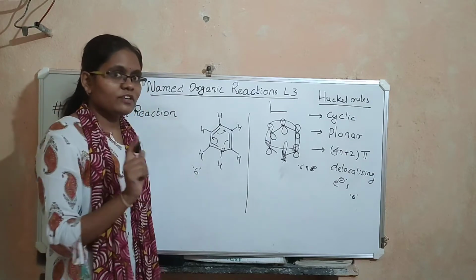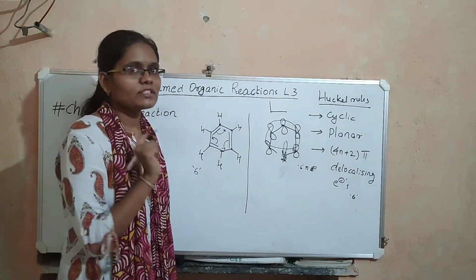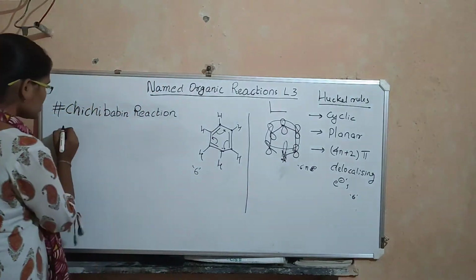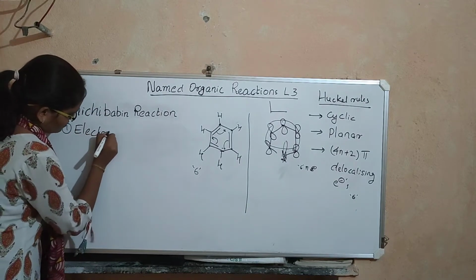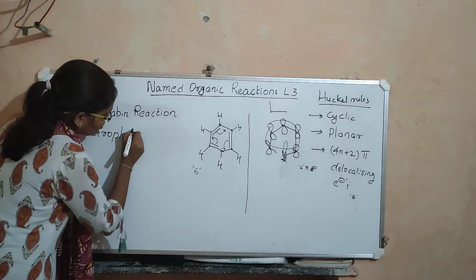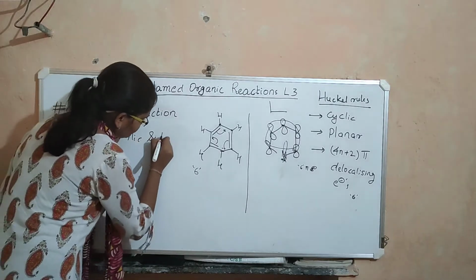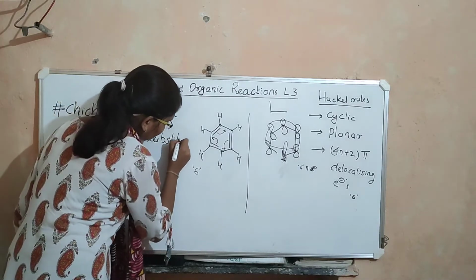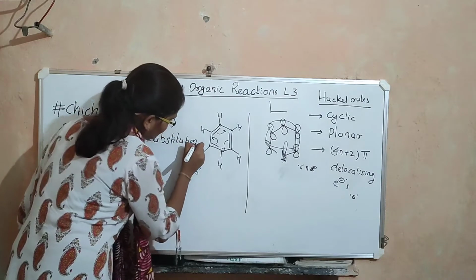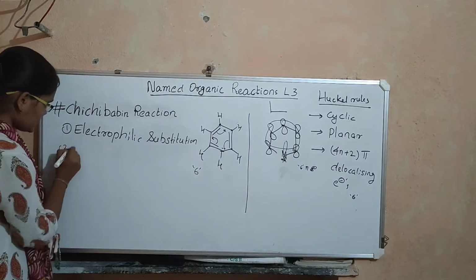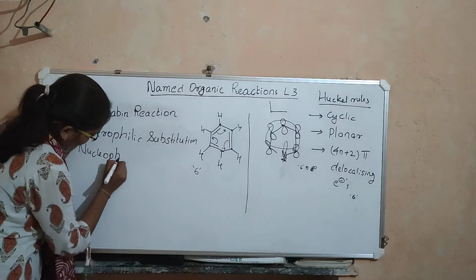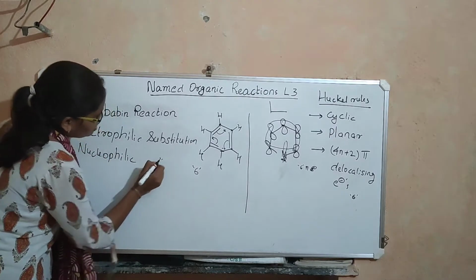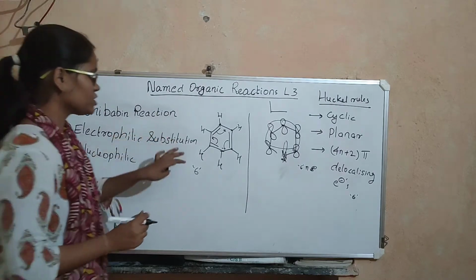In organic chemistry, there are only 2 kinds of substitution reactions. First one is electrophilic substitution, and second one is nucleophilic substitution. So what is electrophilic substitution?